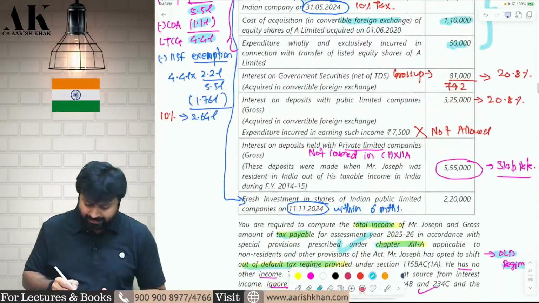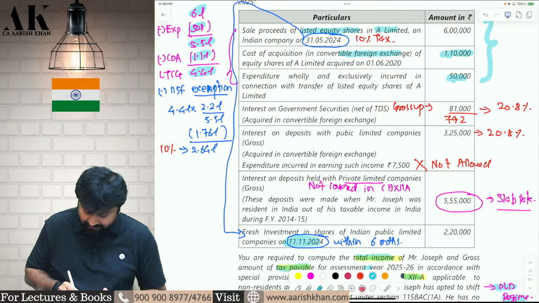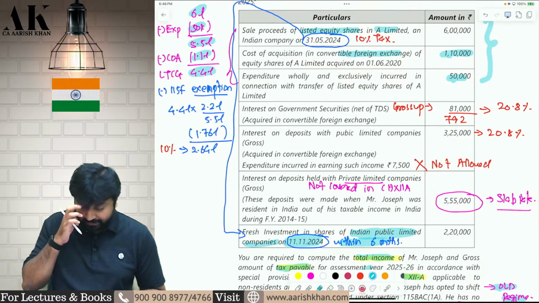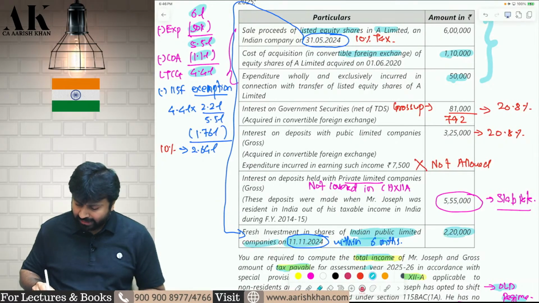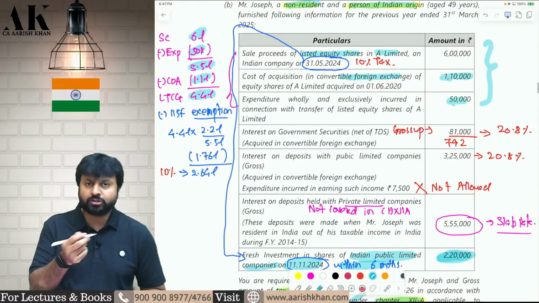Okay. So, am I investing? Yes, I am investing on 11th of November within 6 months in specified assets, that is in Indian public company. Whether Indian public limited company is covered in specified asset? Yes, it is covered. So, I am not investing the entire consideration, but I am investing only 2.2 lakhs. So, proportionate capital gains will be exempt.